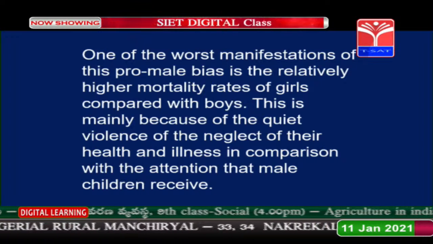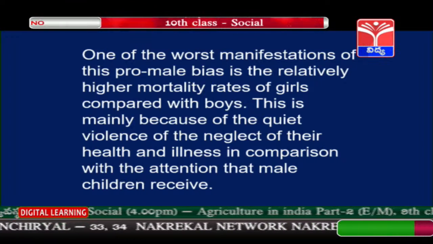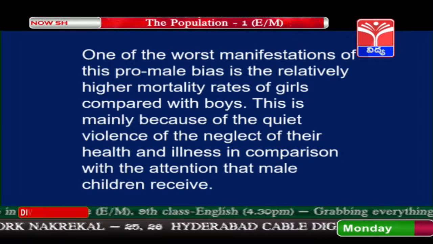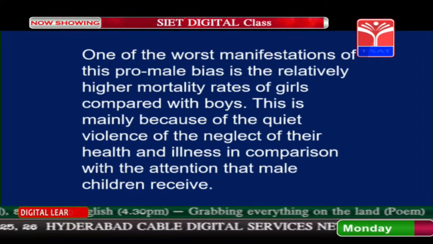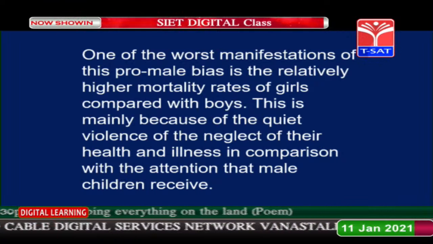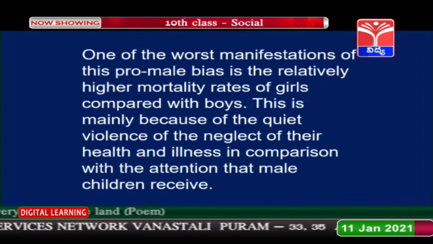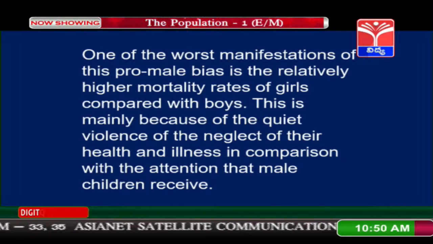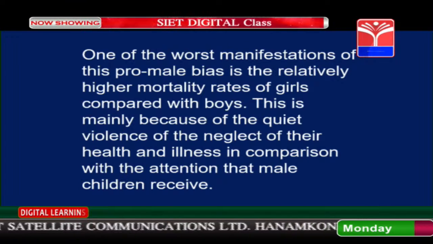One of the worst manifestations of the pro-male bias is the relatively higher mortality rate of girls compared with boys. As we already saw in the table, there are only 919 female children for every 1000 male children.